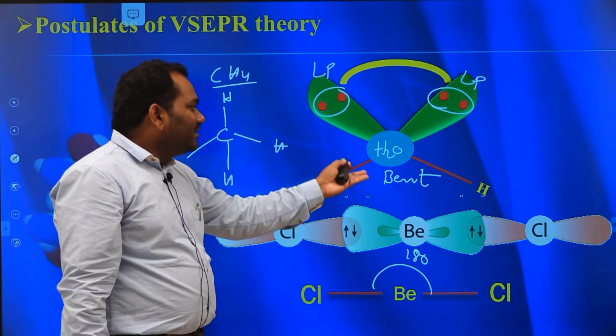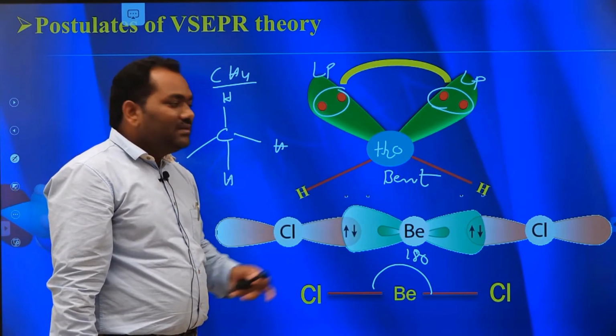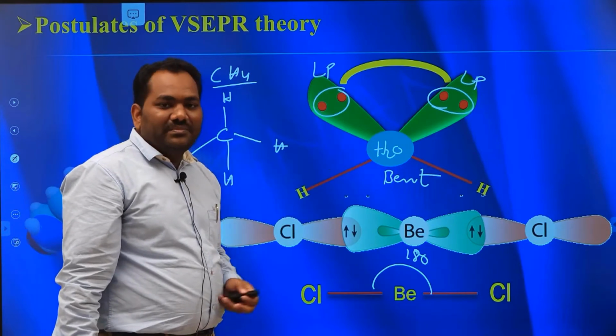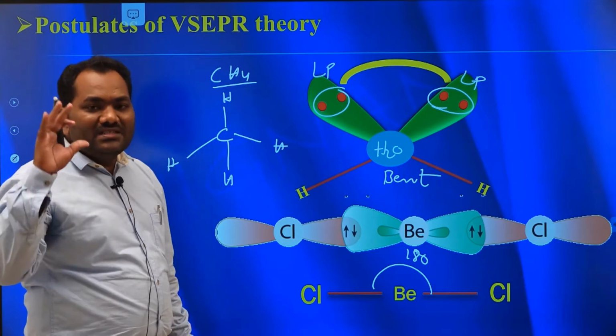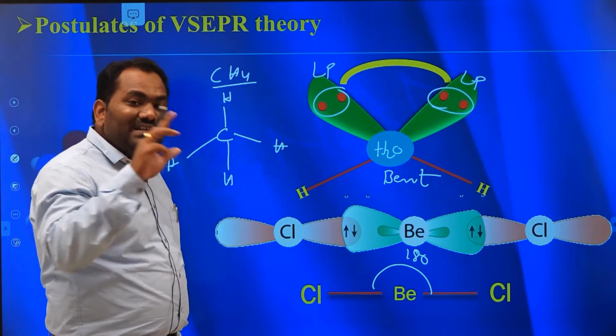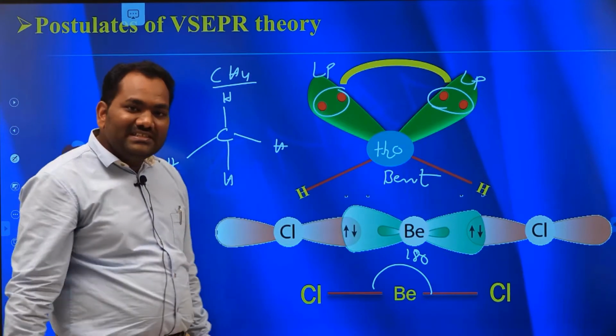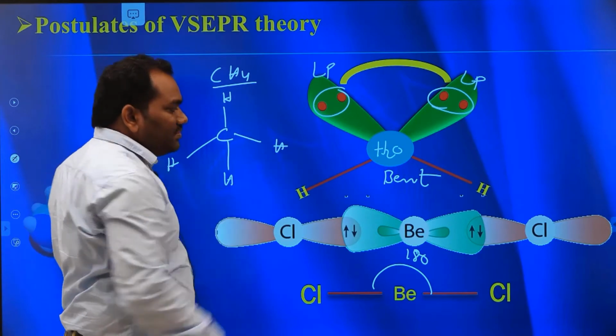It is quite different from these two molecules. It maintains a bent shape. That is the question. After listening to this class, you will be able to answer these questions.